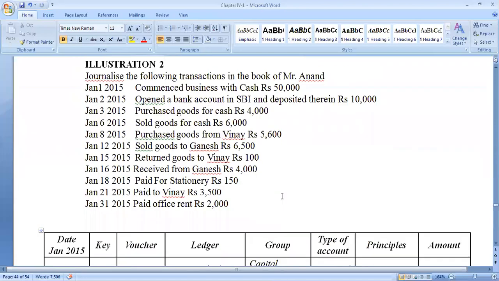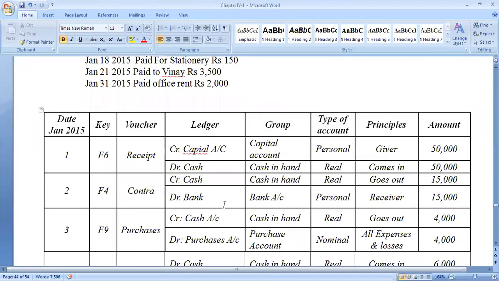Good. Next. Opened a bank account in SBI and deposited therein rupees 10,000. So a bank account is opened through SBI. SBI account debit to cash account was the books of accounts rule. But here it is a contra: credit cash, debit bank.